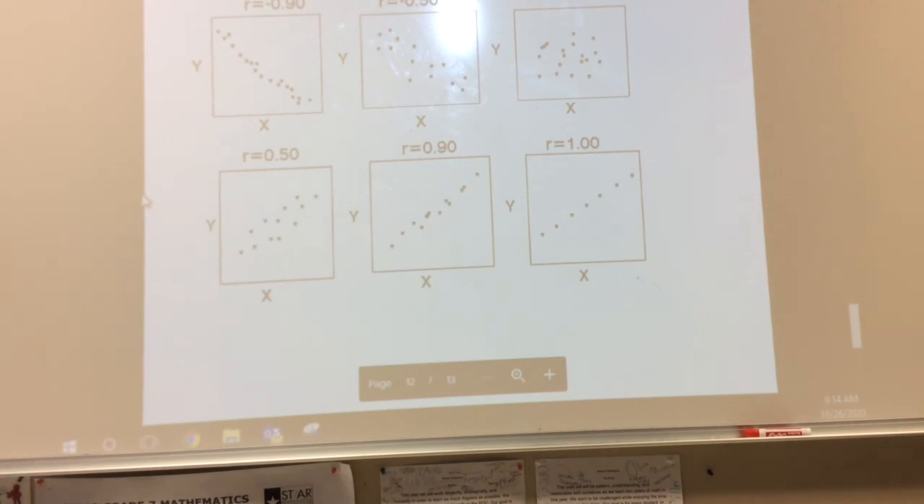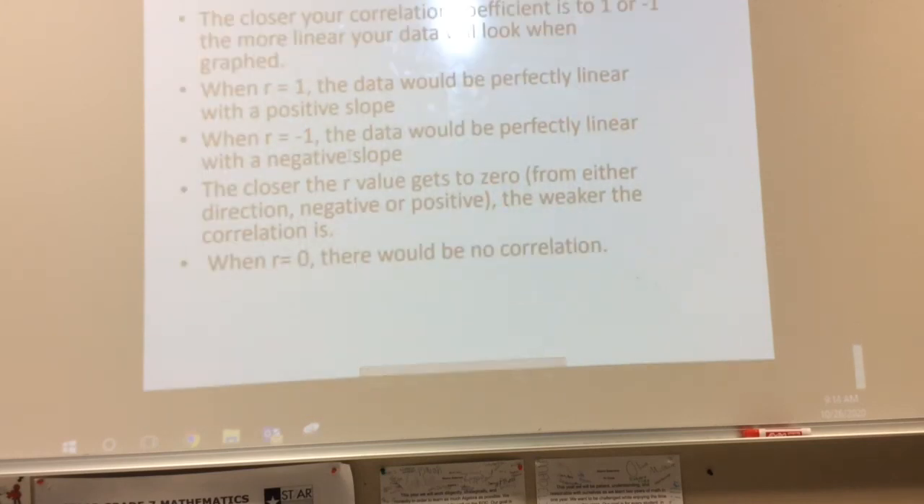Cool? Good. All right, so then to summarize it all, let's just hit these high points real quick. The closer your correlation coefficient is to 1 or negative 1, the more linear your data is. When r is equal to 1, the data should be a perfect, straight, positive line. When it's equal to negative 1, it's a perfectly straight negative line. The closer the r value gets to 0 from either direction, negative or positive, the weaker it is. And when r is equal to 0, there is no correlation. Okay? Are we all good there?